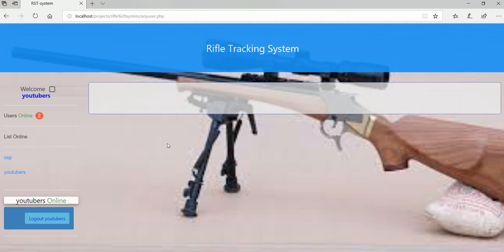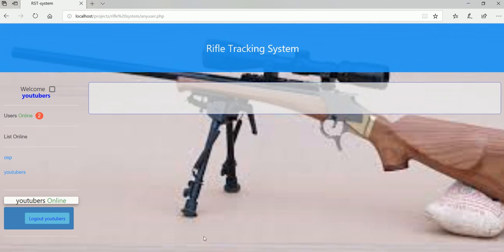you can get in and order for a gun, and we shall be showing you if the gun is already taken, if another person has already ordered it, then definitely it will show you that the gun is already taken, else advise you to order or select another gun. So you can always select another rifle which is maybe still in the store.